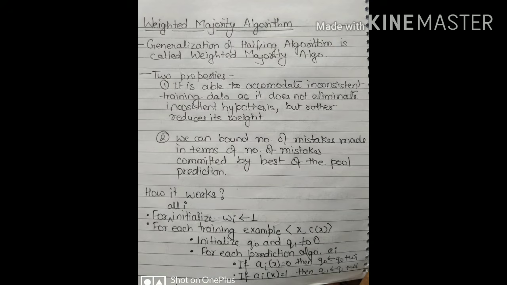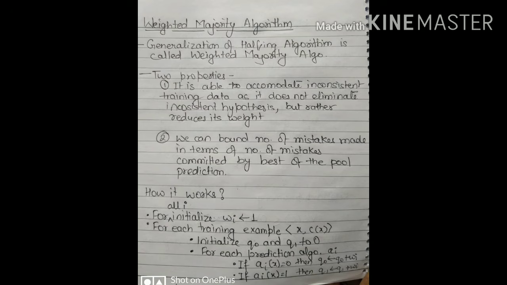For each prediction algorithm ai, they check the value of that particular prediction. If it is 0, they update q0 by adding wi to q0. And secondly, if the algorithm predicts 1, then again they add the weight and assign it to q1.